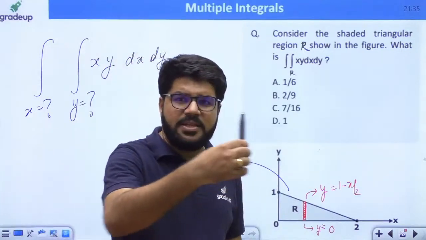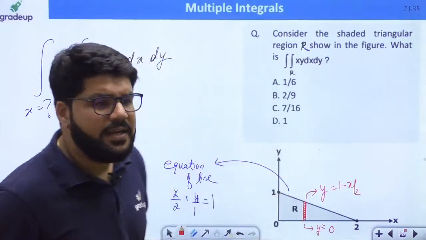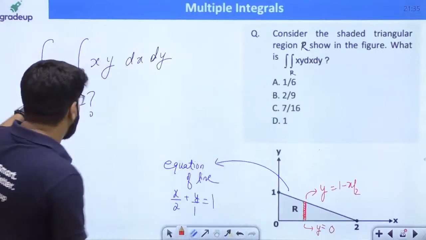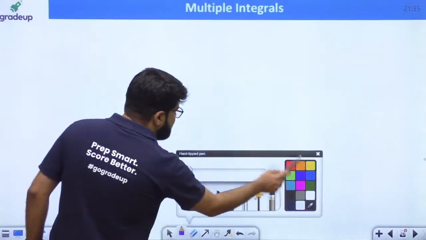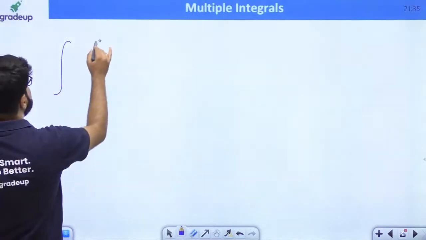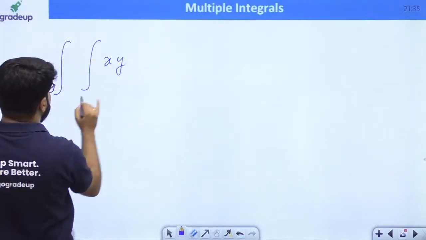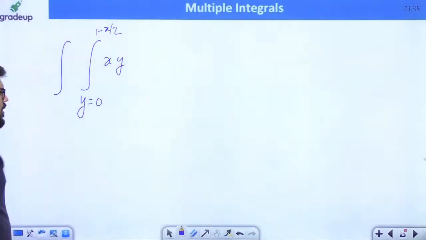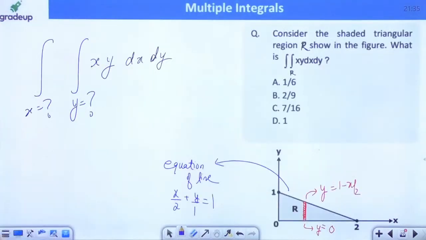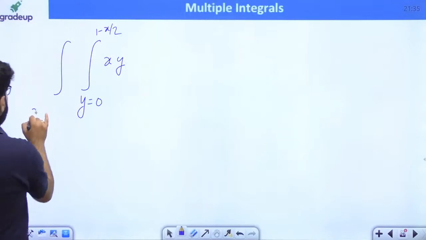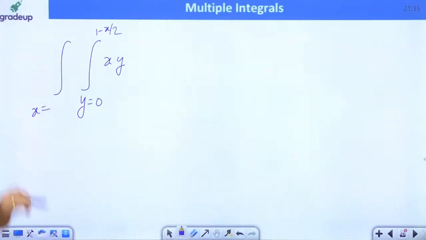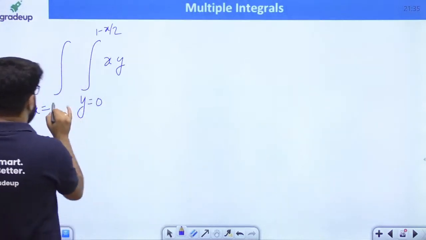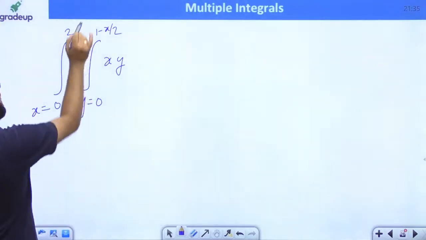region. A line is one-dimensional, and we slide the line from x equal to 0 to x equal to 2. So what should be the limits, guys? Understand this question: the limit of y is 0 to 1 minus x by 2, and the limit of x is 0 to 2. Of course, the limit of y depends on x.